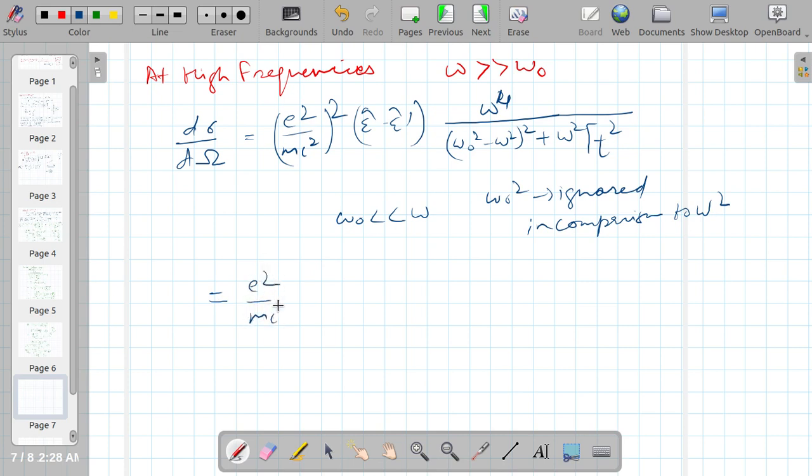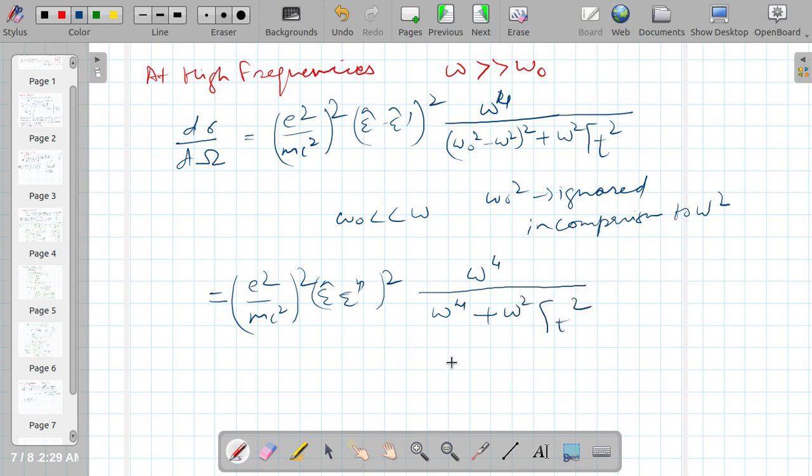E square over mc square, whole square, epsilon minus epsilon prime, whole square, omega raised to power 4 upon omega raised to power 4 plus omega square gamma t square.